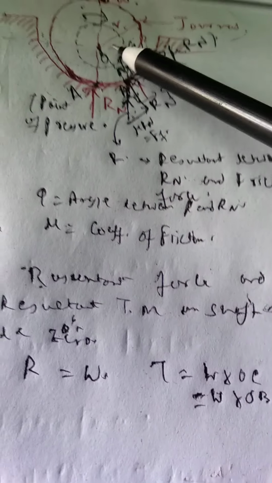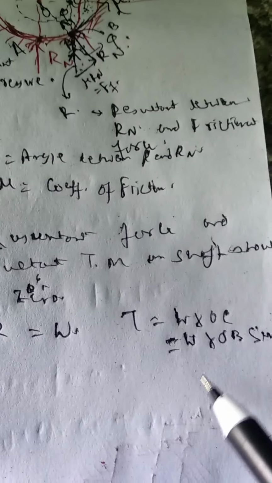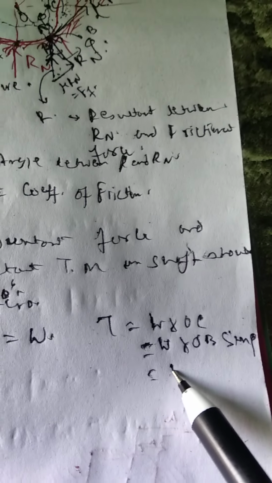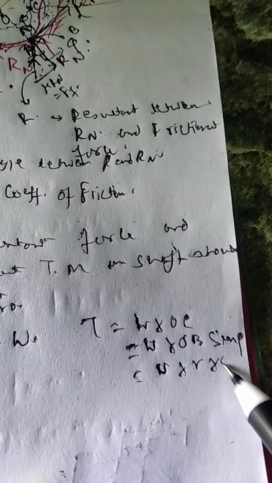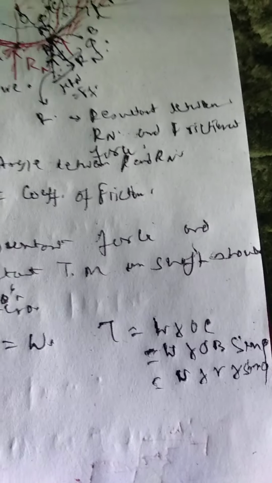This OB is the radius of this circle, so you can write it as small r. So W into r into sin phi will be the value of the turning moment.